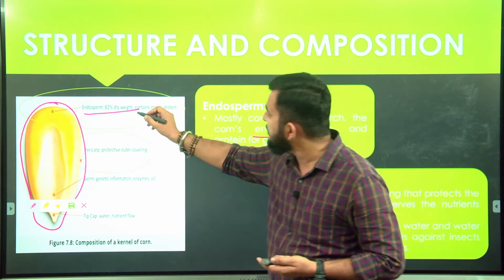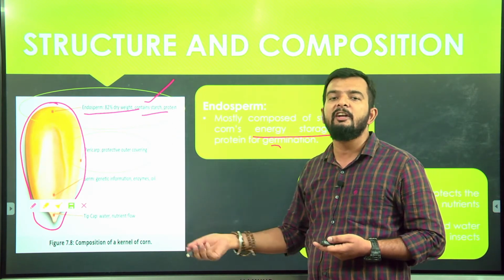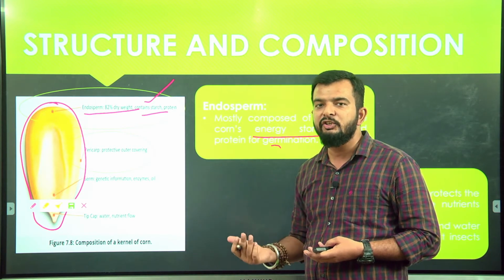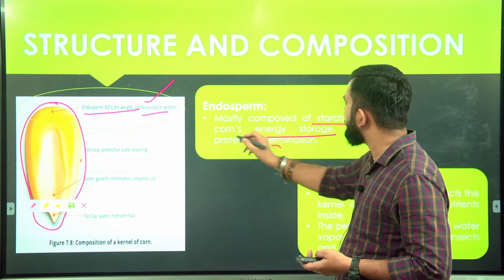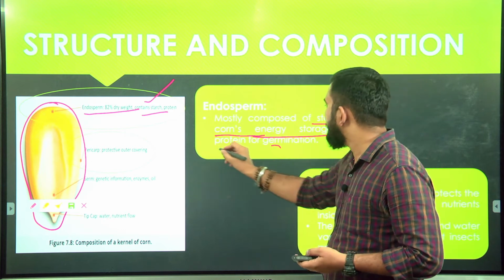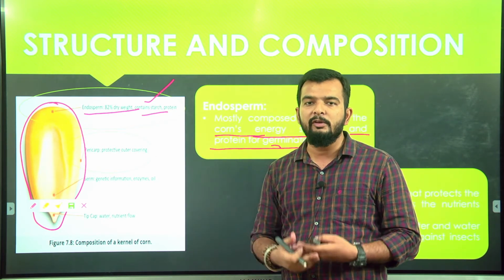It is rich in starch, and when need arises, this starch, since it is a carbohydrate, can be converted back into its monomeric unit, that is glucose, and provide energy to the plant. So the endosperm consists mainly of starch and serves as an energy storage unit for the plant, and it also contains protein which will help during germination for the growth of the plant.